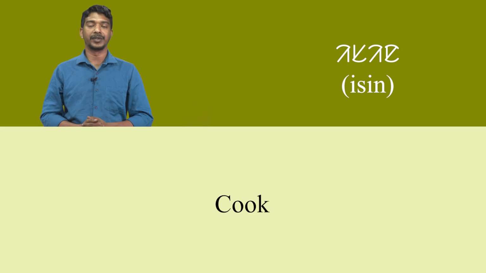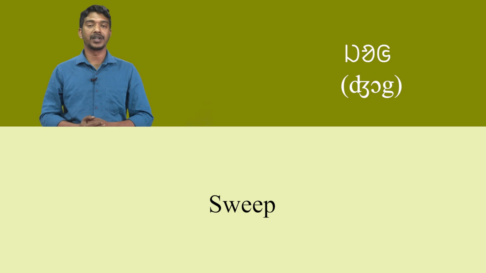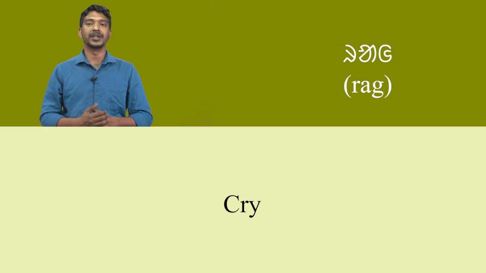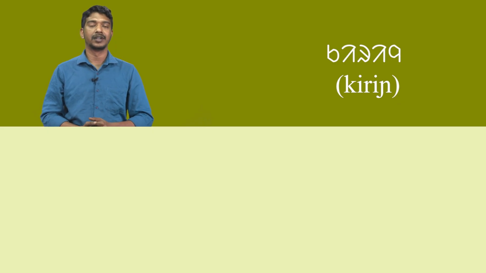Isin means cook. Jo means sweep. Aten means listen. Ra means cry. Landa means laugh. Kirin means buy.